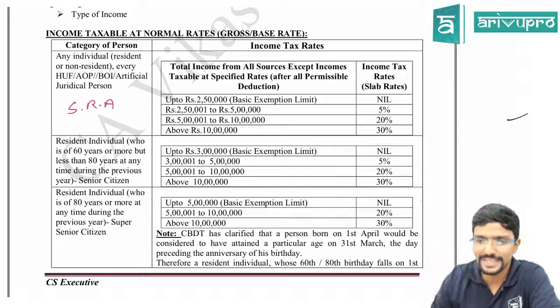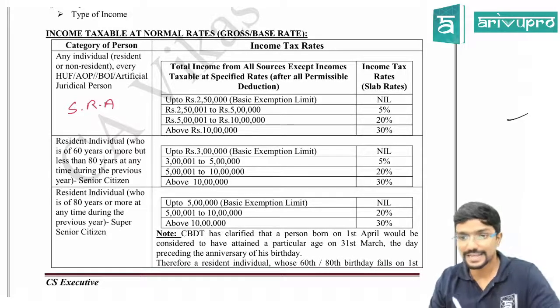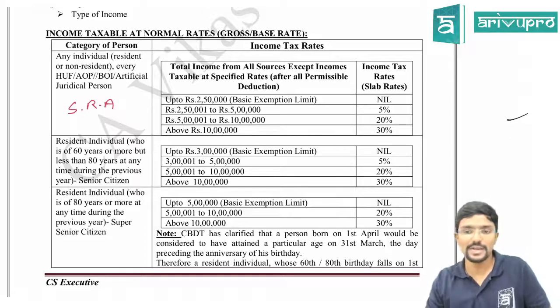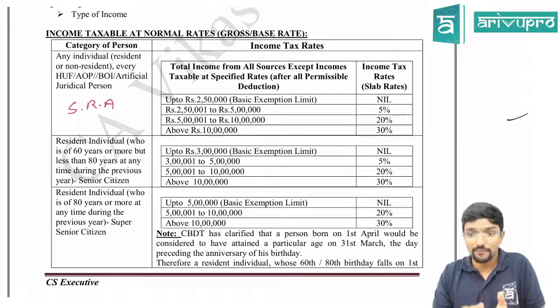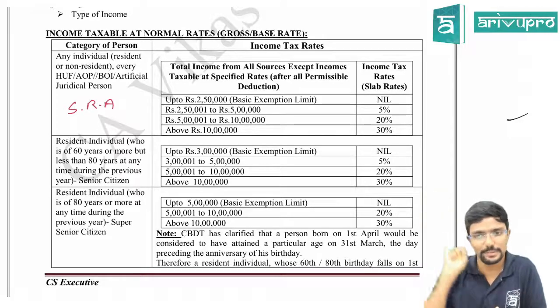Next, up to 2,50,000 is the basic exemption limit, you need not pay tax. Then from 2,50,000 to 5 lakh, the tax rate is 5%. That is, if you are having income more than 2,50,000, from 2,50,000 to 5 lakh, the rate is 5%.